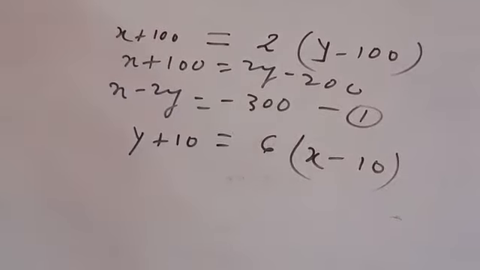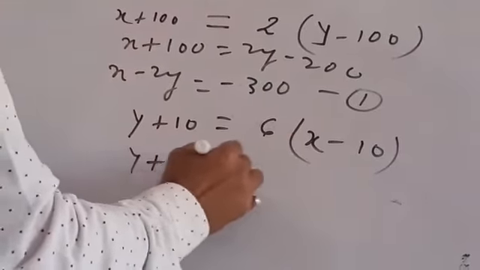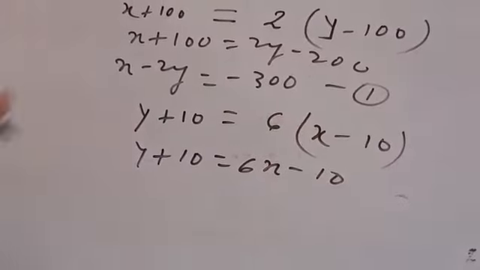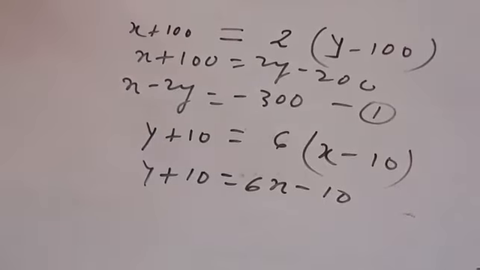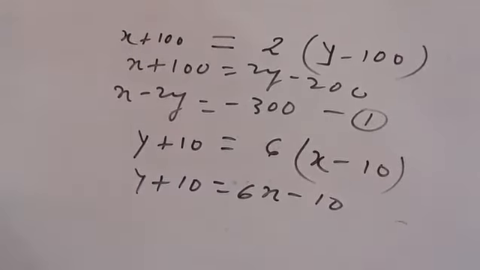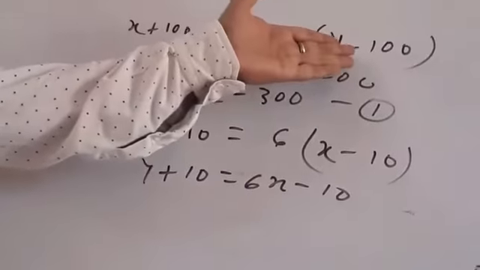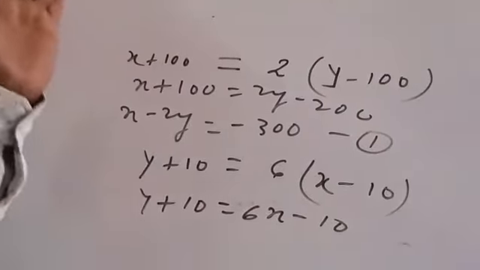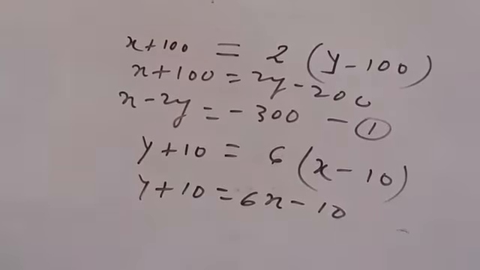So next from here, now this is y plus 10 is equals to 6x minus 10. And probably I have given you the situation, although it is given in the hints in the question, my dear children, but yes, you need to understand the facts. So here two friends are x and y. One x is saying to y, you give me 100, I become twice. And once y said to x, you give me only 10, I become 6 times to you.